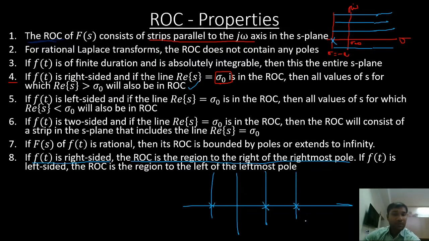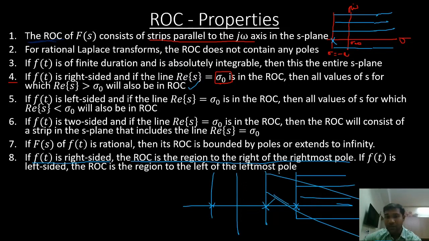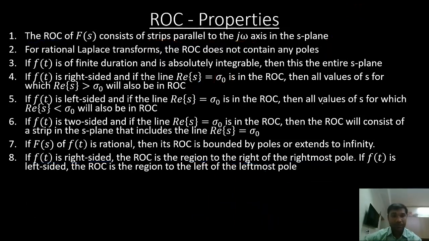If my time domain signal is right-sided, my ROC is going to be right of the rightmost pole. This is the rightmost pole, so this is going to be my ROC. My ROC can't be from this point, it can't be from this point. It can only be from this point, only right of the rightmost pole.